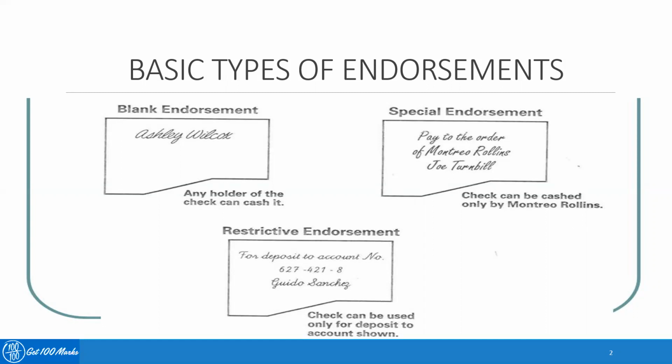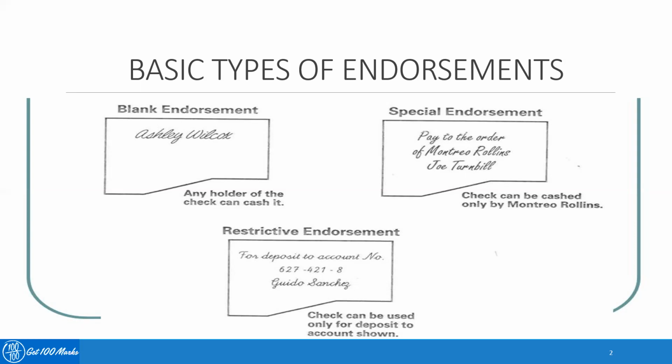Coming to the second type of endorsement, which is special endorsement. In this, along with the signature or endorsement, there will be a special name mentioned to whom the payment or the proceeds should go. So, if I am mentioning pay to the order of Montreal Rollins, it means that the check or the instrument can be in cash or only by Montreal Rollins. So, that is a special endorsement case.